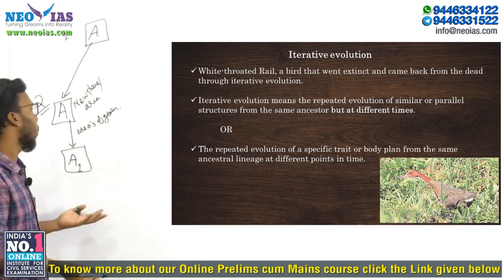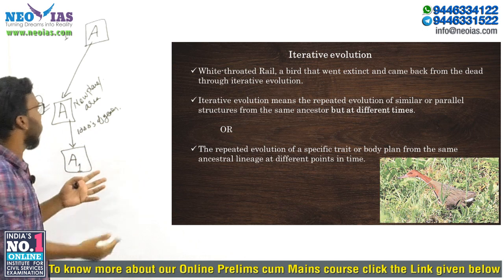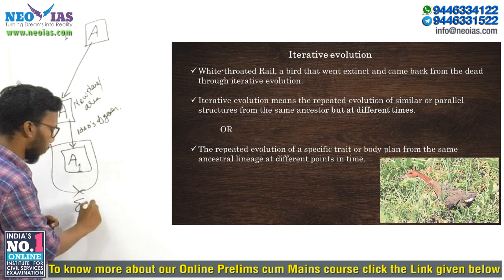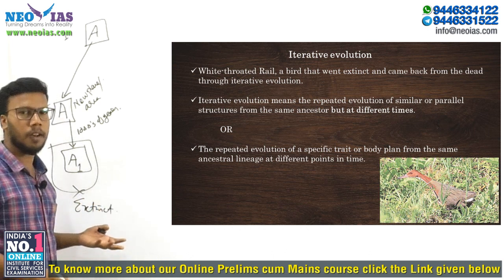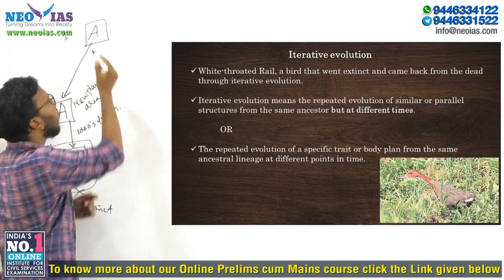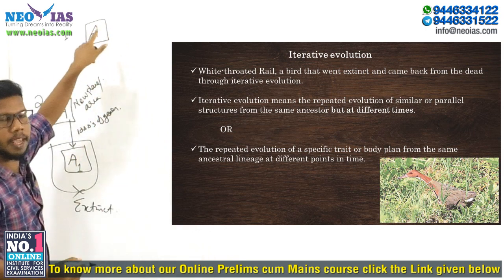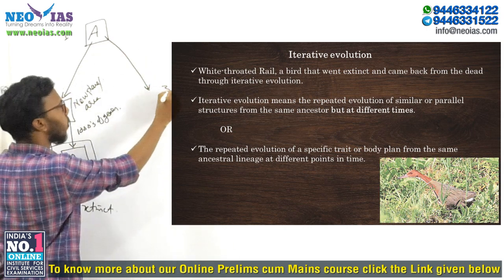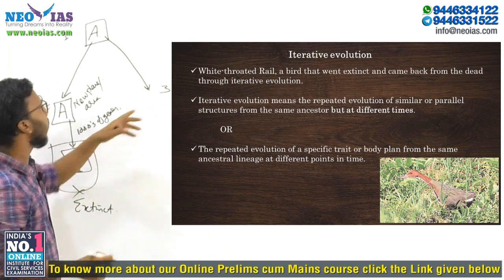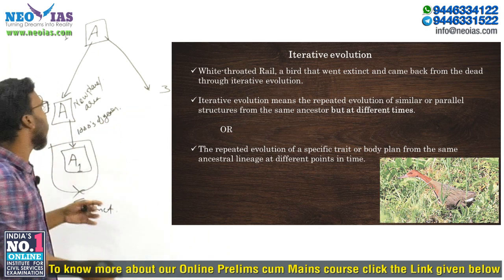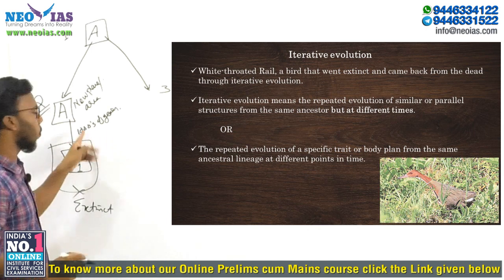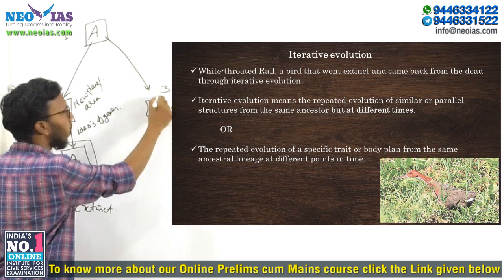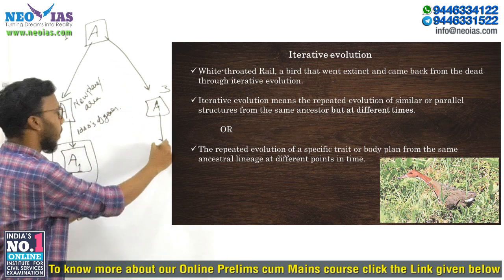And now think that years pass, and this A1 went extinct. This is the common ancestor A. From this A, if another region called 3 is there, and thousands of years again pass, just think that now this has gone extinct. In the new region, this A can again form into A1.